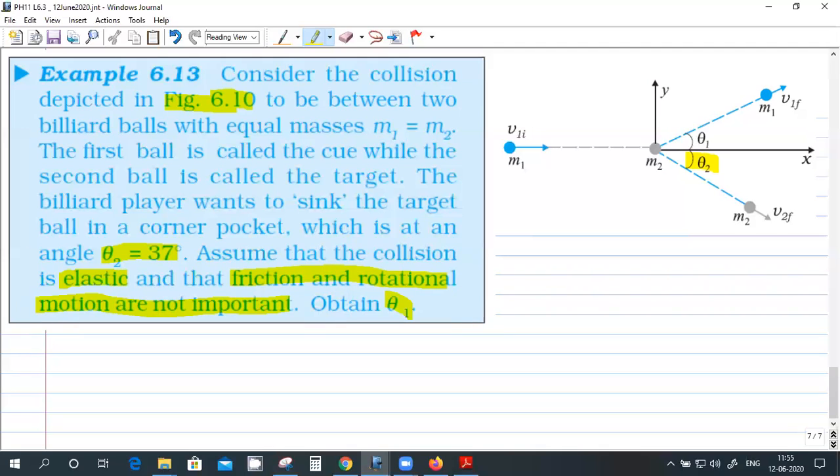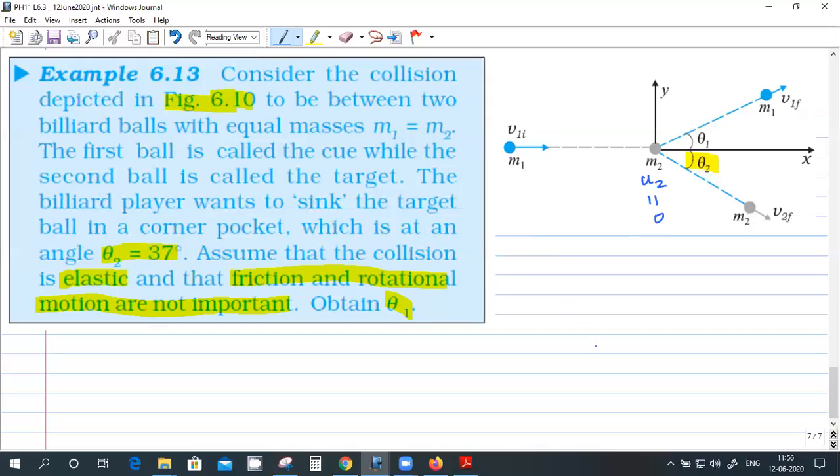Okay. So what is the velocity of m2 initially? That is u2, right? u2 is 0. That's what happens in billiard balls, right? Initially that ball will be at rest and you will hit this ball with the velocity and go and hit this one. Okay, instead of using u1, he is using v1i for initial.